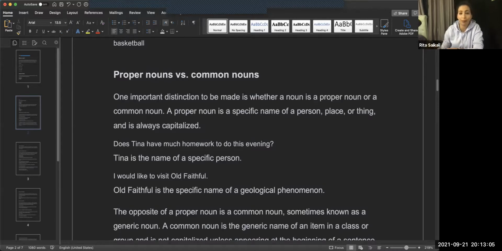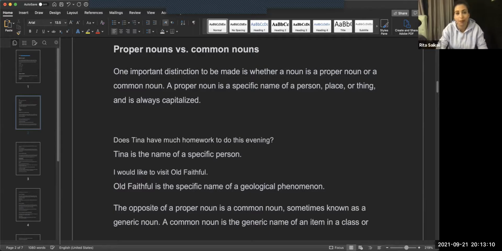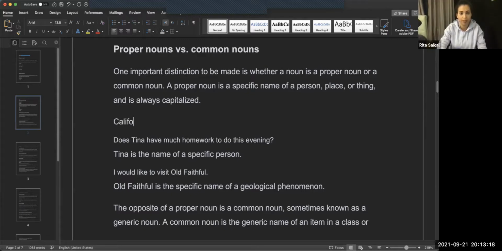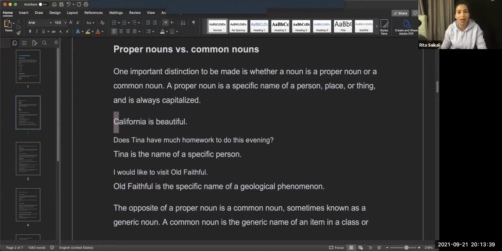Okay, so for example, I can say California. We know that we need to capitalize the first letter of the sentence, correct? Yes. But in this case, let's say California is beautiful. Okay, so California is beautiful. All right, well, it's at the beginning of the sentence, but that's not why we capitalize it. We capitalize it because, exactly, it's a proper noun. So California is beautiful. You can see that it's capital at the beginning of the sentence.